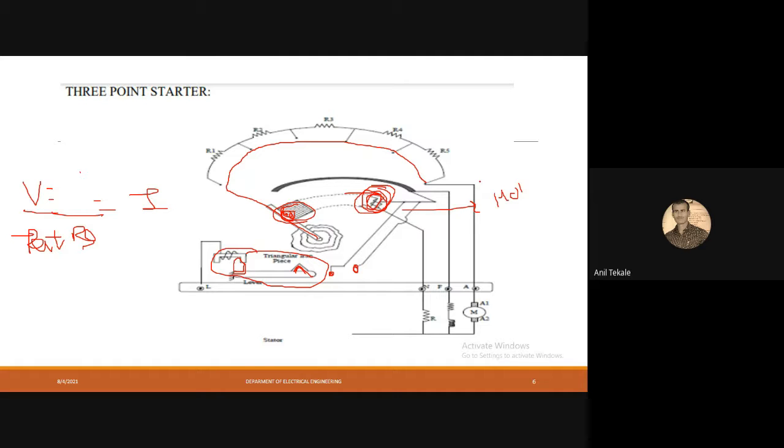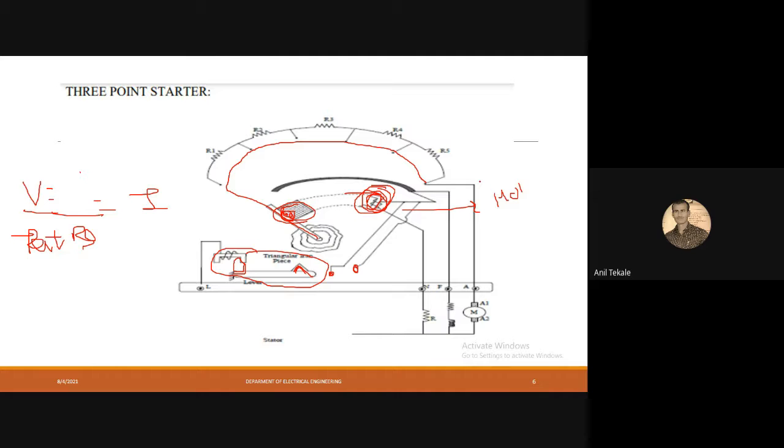Now we will discuss the viva questions which will be asked on this practical. What is the necessity of a starter in the DC motor? List the starters. The first question: what is the necessity of a starter? Who will answer? Why do we use a starter? I had explained, to limit the starting current. Got it? Yes, sir.